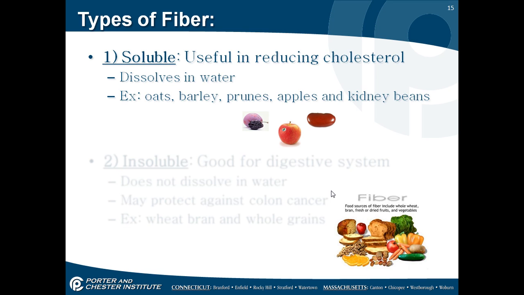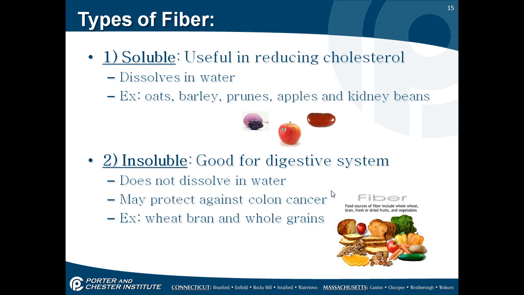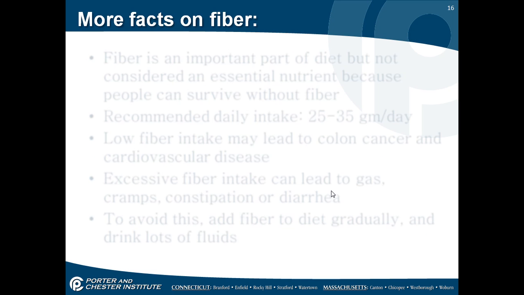Types of fibers. One, soluble. Used in reducing cholesterol. It dissolves in water, and some examples would be oats, barley, prunes, apples, and kidney beans. Two, insoluble. Good for the digestive system. It does not dissolve in water. May protect against colon cancer. Some examples would be wheat bran and whole grains.